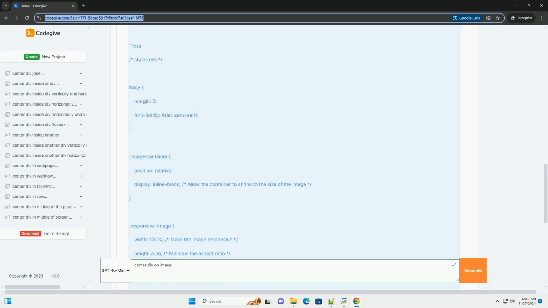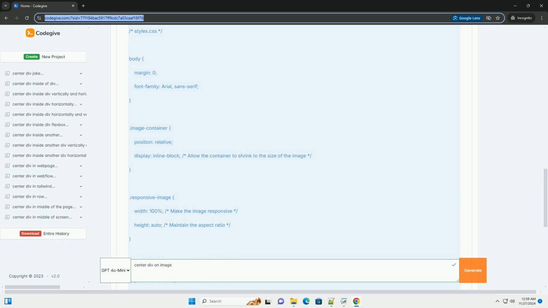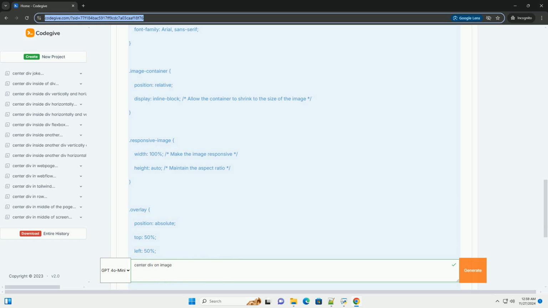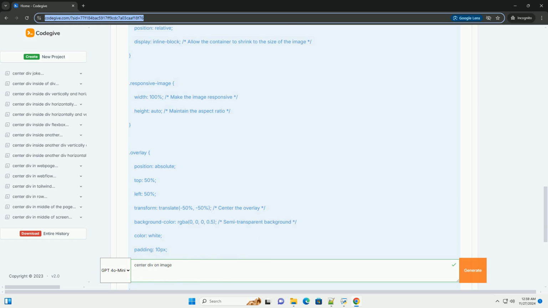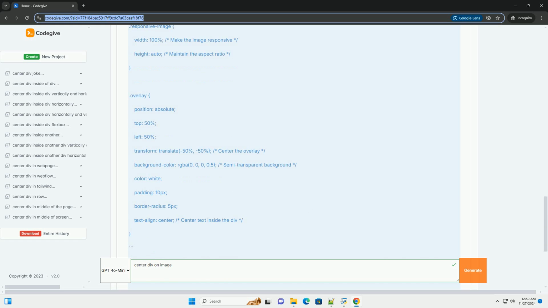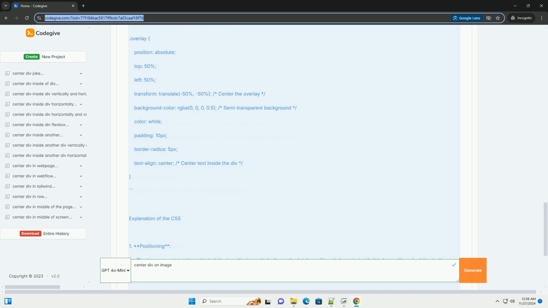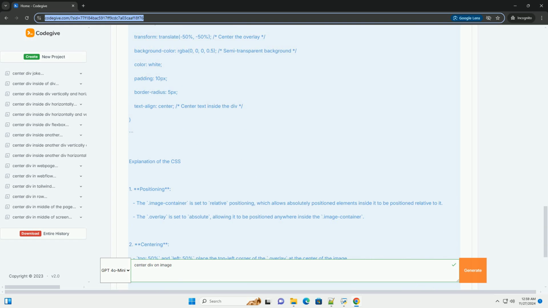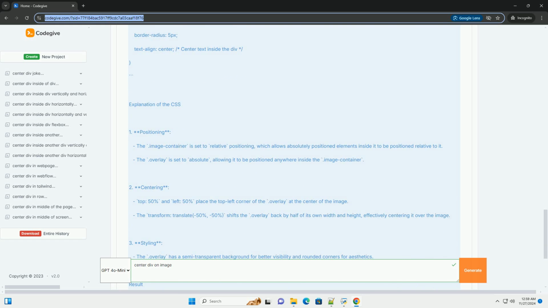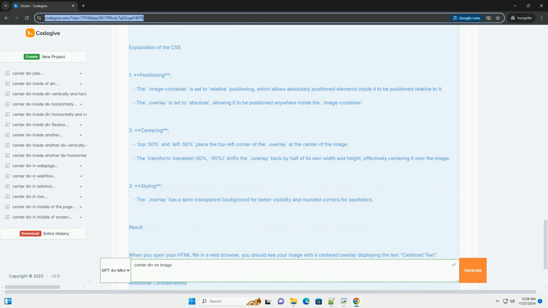Step 1: create the HTML structure. First, you need an HTML structure that includes an image and a div that you want to center over that image. Make sure to replace path-to-your-image.jpg with the actual path to your image.